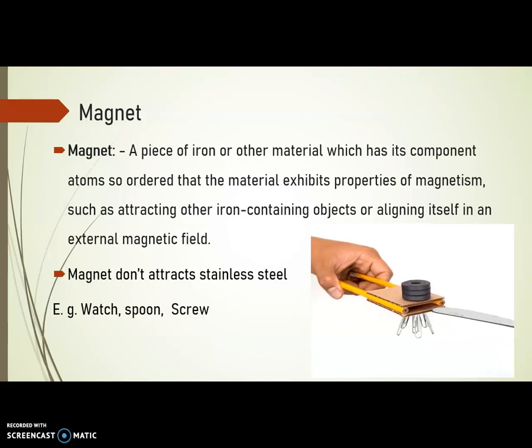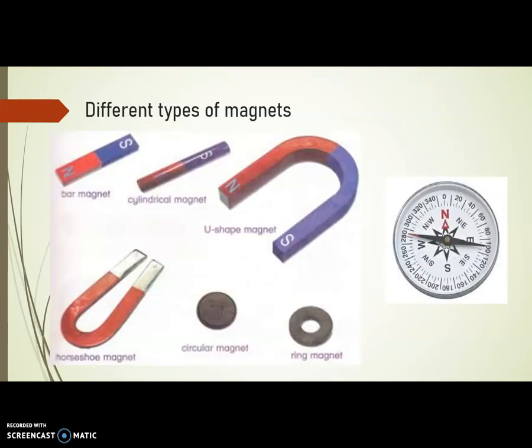A magnet does not attract stainless steel. It attracts only the material which is made up of iron, steel, nickel and cobalt, not stainless steel. For example, a watch, spoon, screws which are made up of stainless steel are not attracted by a magnet. There are different types of magnets. This figure shows different types of magnets such as bar magnet, cylindrical magnet, U-shaped magnet, horseshoe magnet, circular magnet, ring magnet, magnetic compass needle, etc.